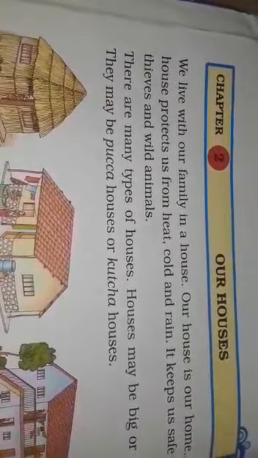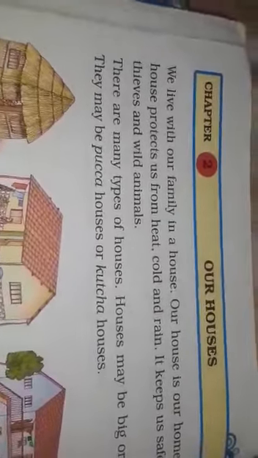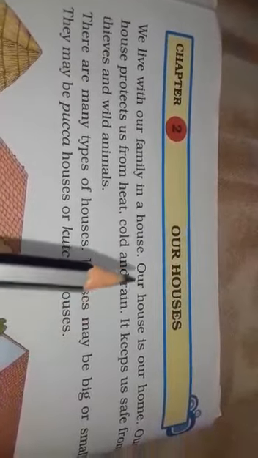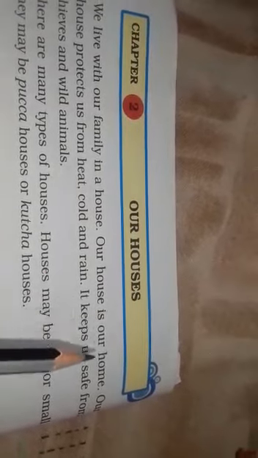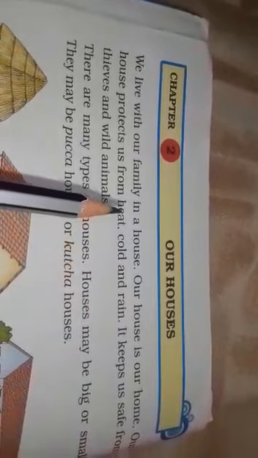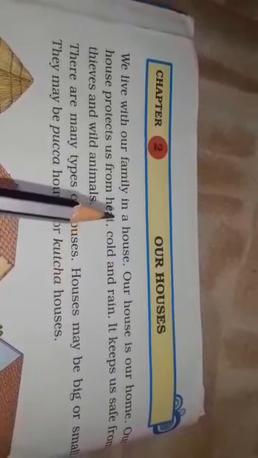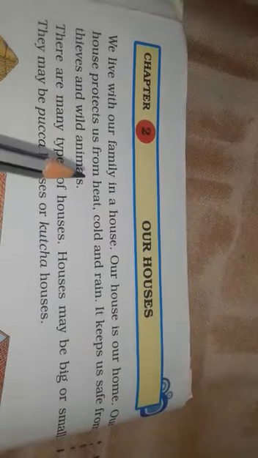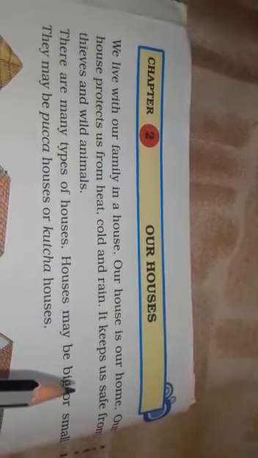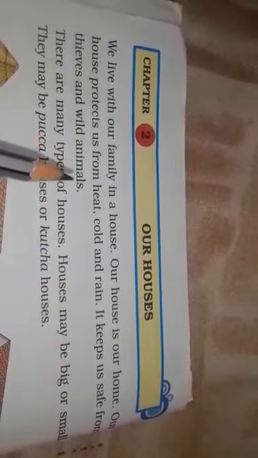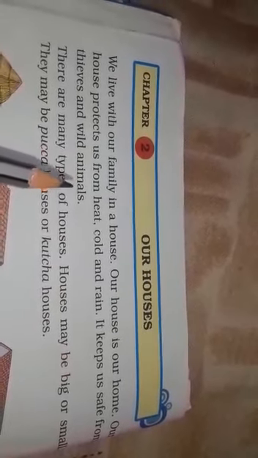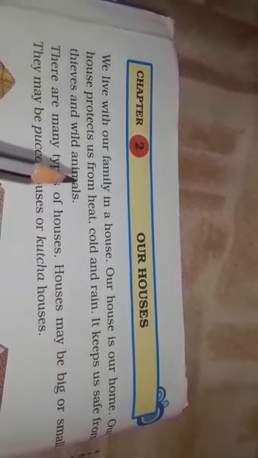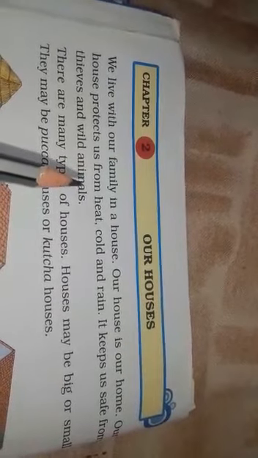We live with our family in a house. A house is our home. We all live with our family, right? Yes. And where? In a house. हम सब घर में रहते हैं ना. Our house is our home. Our house protects us from heat, cold and rain. It keeps us safe from thieves and wild animals. You know very well, a house protects us from the rainy season, winter as well as summer also.